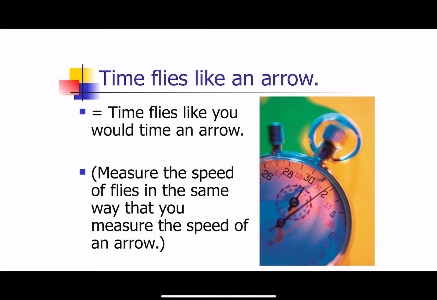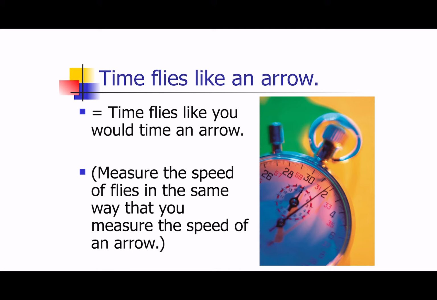The second way that we can understand this is: time flies like an arrow. And what this means is that we would time flies like you would time an arrow. Now we're shifting time from a noun, the first way that we understood it, to a verb.